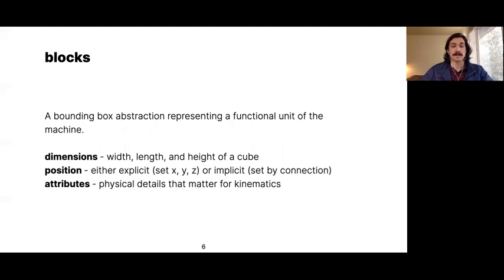A block has dimensions, width, length, and height of a bounding box. It has a position either explicitly set with XYZ coordinates or implicitly set via a connection, which I'll talk about later. And it also contains attributes, which are physical details that matter for machine kinematics, or calculating how the machine actually moves to do what it needs to do.